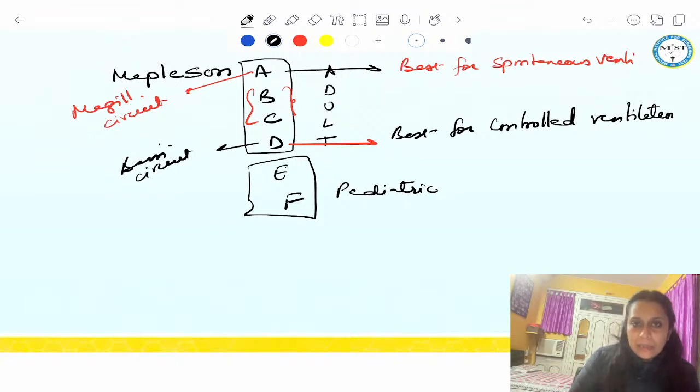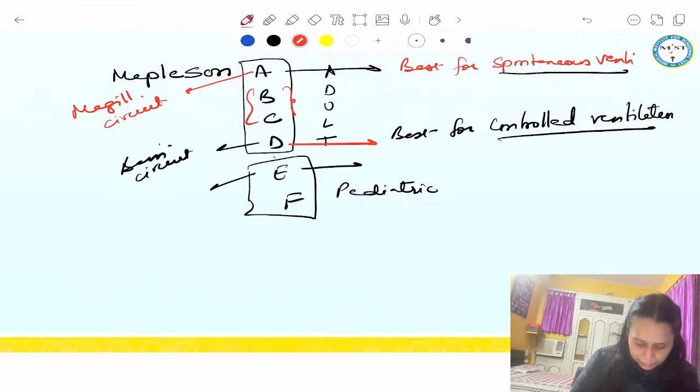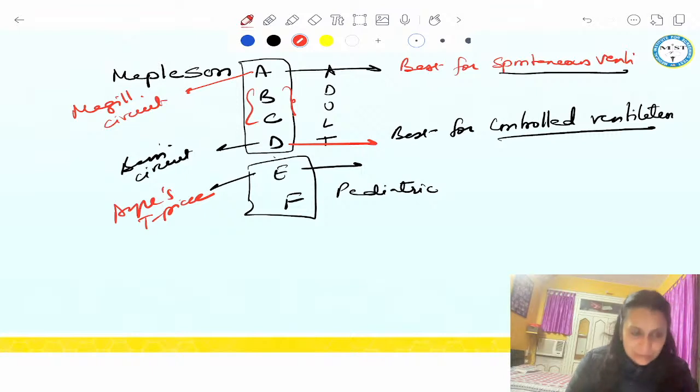So in adult, A is best for spontaneous, D is best for controlled ventilation. E and F are pediatric. E is also called Ayre's T-piece. And it is bagless, valveless, and useless. I said it is bagless, valveless, and useless.